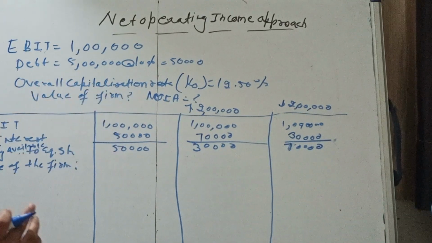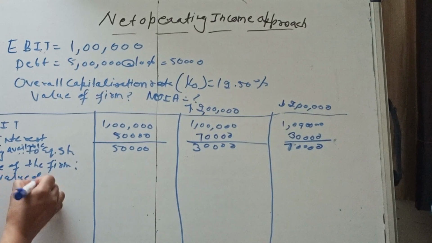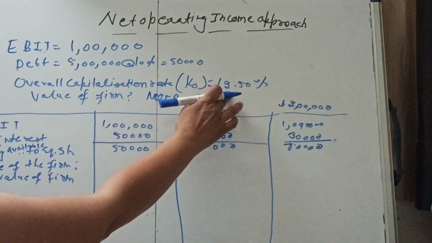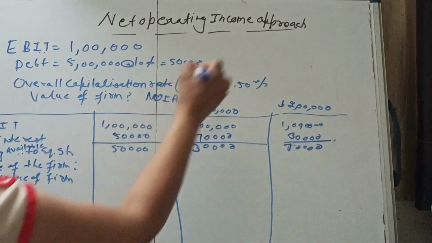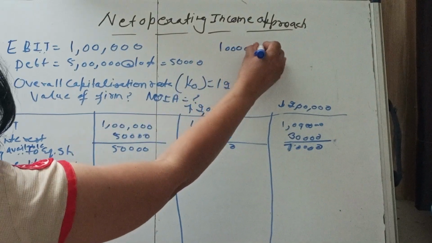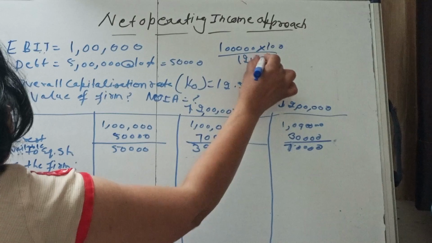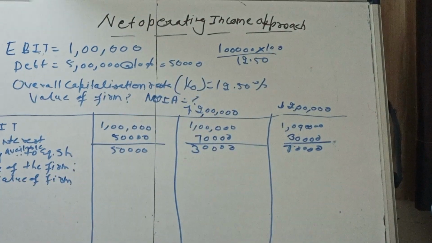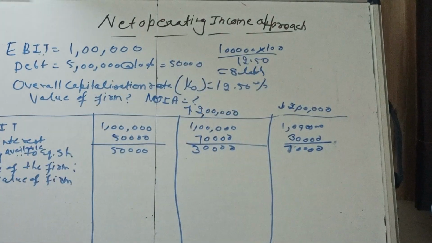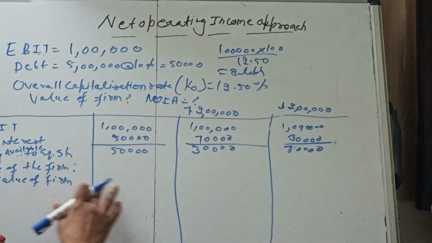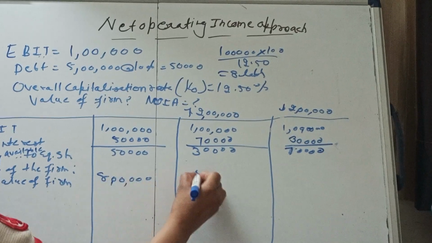So how can we calculate the value of the firm under this approach? This is given to you, overall capital, total value of the firm, 12.50%. So how can we calculate the total value of the firm? 1 lakh into 100 upon 12.50. Okay, it comes to 8 lakh. In all the parts EBIT is the same, 1 lakh, 1 lakh, 1 lakh. So the total value of the firm will be the same, 8 lakh, 8 lakh.